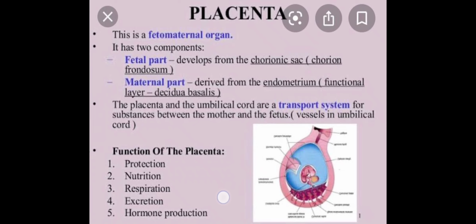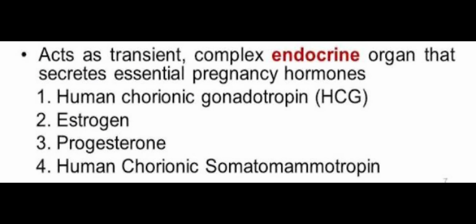You can see protection, nutrition, respiration, excretion, and the placenta also acts as an endocrine gland and releases several hormones. These are the names of the hormones released by the placenta: human chorionic gonadotrophin, estrogen, progesterone, human chorionic somatomammotropin.